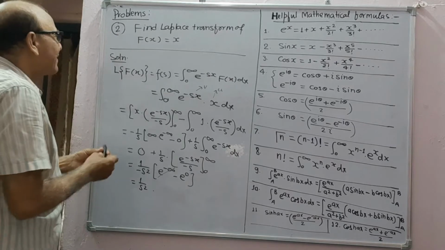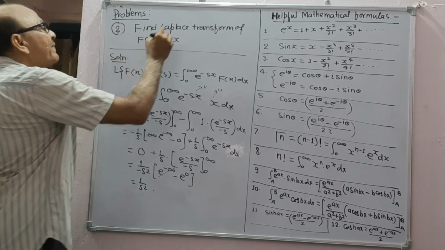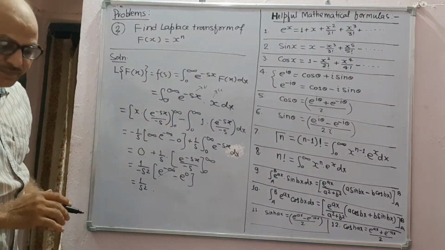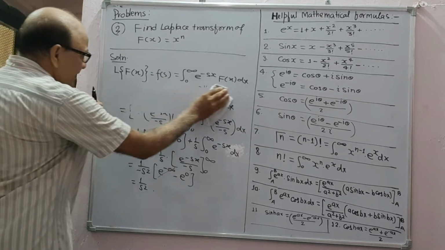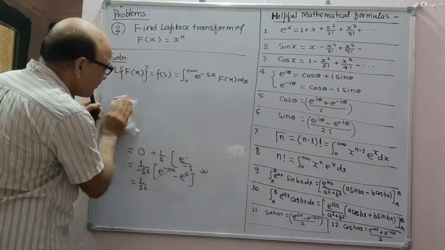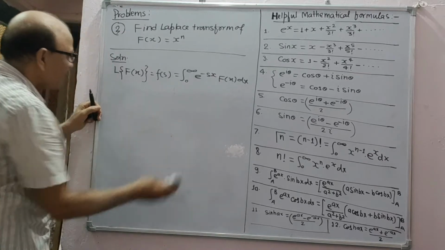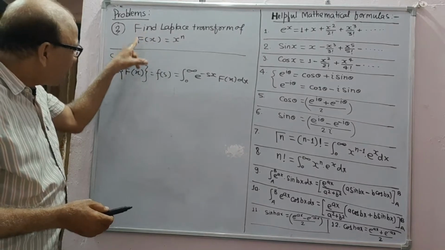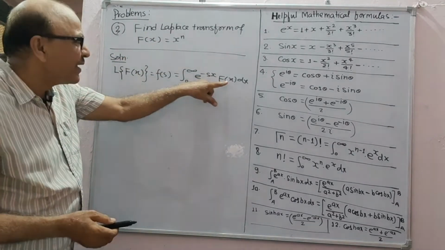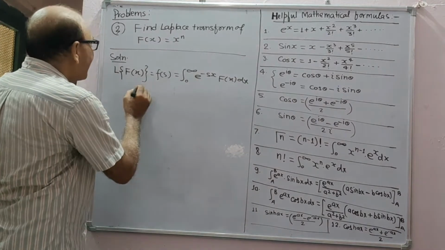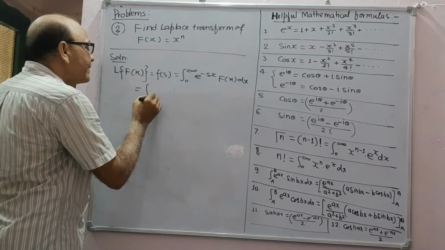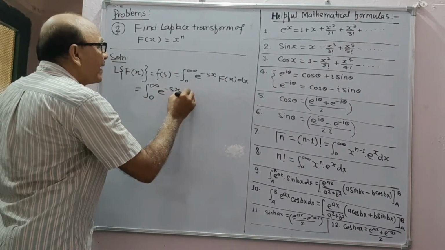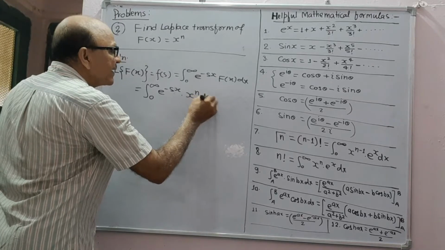Next question number 3. Suppose we find the Laplace transform of x to the power n. Suppose this is the problem. Solution. This is the formula for the Laplace transform. Now put f(x) equal to x to the power n and get the integral from 0 to infinity of e to the power minus sx x to the power n dx.